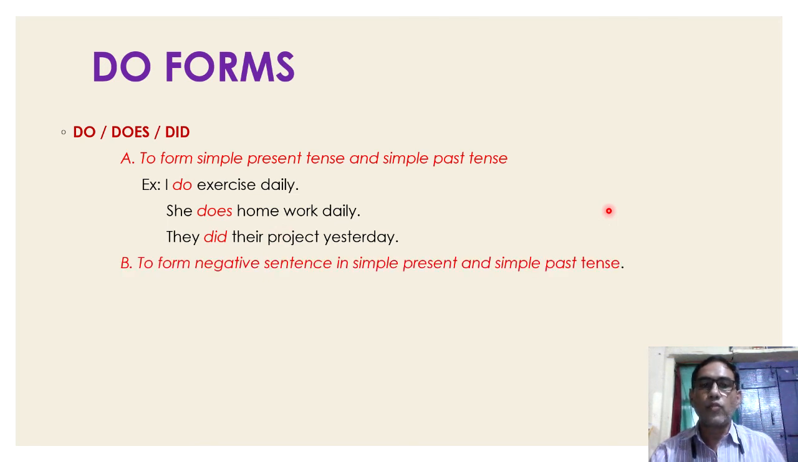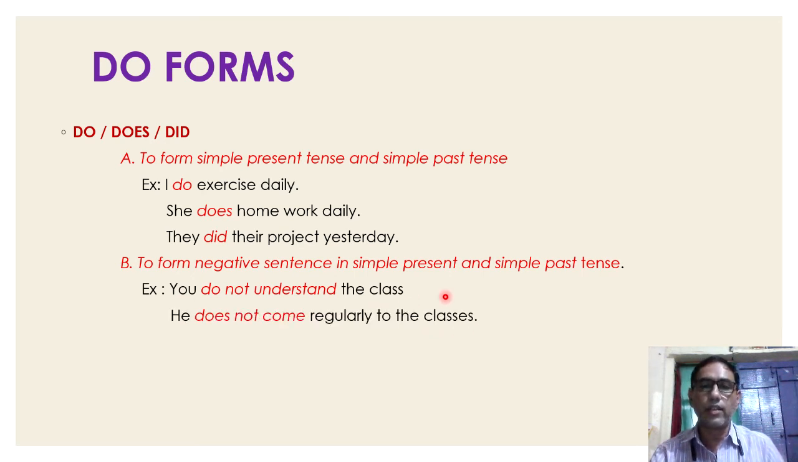Right. To form negative sentence in simple present tense and simple past tense. Examples. You do not understand. Look here, we use not in between do and understand. The positive or affirmative sentence for this sentence is, you understand the class. Okay, we have already learned them. He does not come regularly to the class. These two are the simple present tense. They did not pay the bill last month. This is the simple past tense negative form.